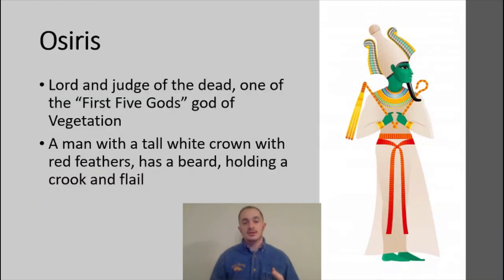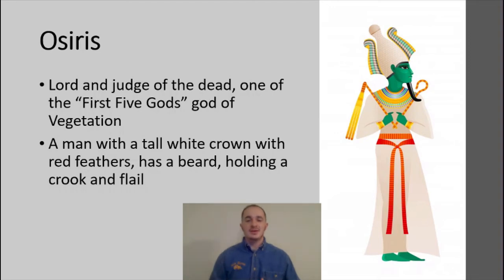So Osiris would be the first of the five gods. He would be the lord and judge of the dead. He would also be the god of vegetation. So he is believed to be responsible for the flooding of the Nile, which allows for, well, first it kills off a lot of the vegetation already in the area, but when it comes back, it allows for vegetation to grow again. He would be killed and then brought back to life by Isis, and when he was brought back to life, he would become lord and judge of the dead and the underworld with the afterlife.